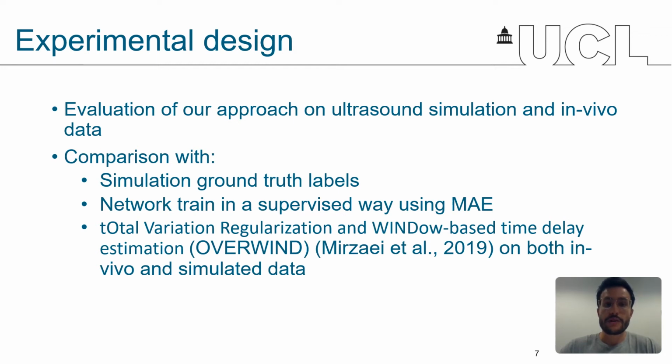Overwin is a non-learning based method developed by Mirzai et al. which uses a classic patch-based correlation method but combines it with a regularization-based approach. In the second experiment, we train our network exclusively with in vivo data, and therefore compared our results only with the Overwin method because of the lack of ground truth labels. The quality of the strain estimates was assessed by using the signal-to-noise ratio and contrast-to-noise ratio, which are metrics commonly used in strain elastography.